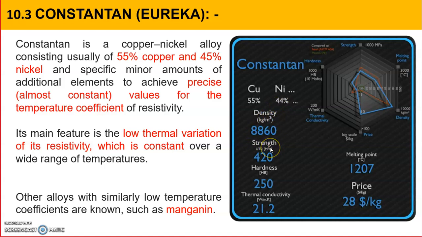Tensile strength is important to bear mechanical loading without breaking, and it is very good, 420. Hardness is 250 and thermal conductivity is 21.2. Melting point is also high, 1,207, and the price is given in dollars.